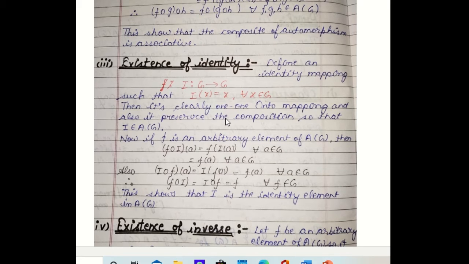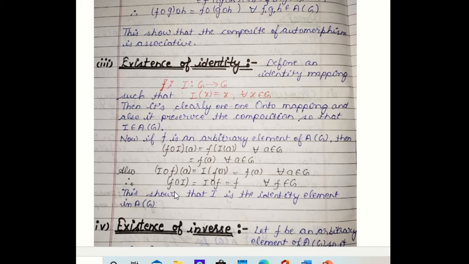Take any arbitrary element f of A(G). Then (f∘I)(a) by definition is f(I(a)), and I(a) is equal to a, so this equals f(a). Similarly, I∘f is equal to f. So we have shown that when we operate the identity mapping with any automorphism mapping f from G, then it becomes what?